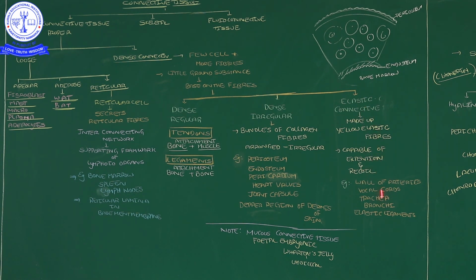In which places of our body are these elastic connective tissues present? They are seen in the walls of arteries and in the vocal cords. Vocal cords are in our sound box, the voice box, the larynx. The vocal cords contain elastic connective tissue.